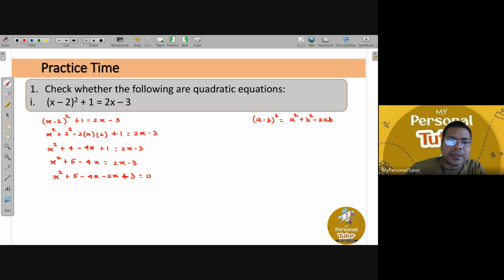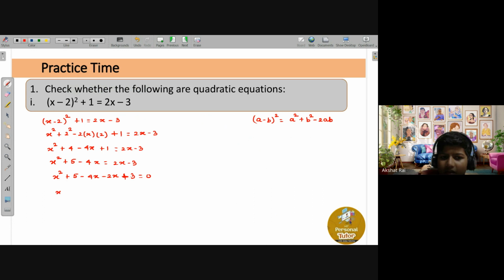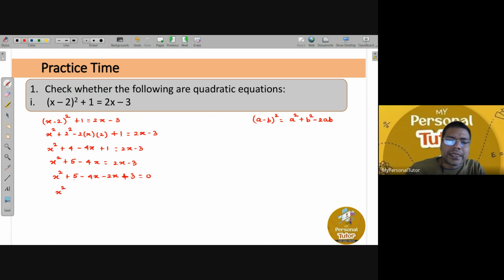Now you have to just simplify. So x square plus 8, yes, 5 plus 3 is 8, and this is minus 4x minus 2x is minus 6x, equals to 0. But if you remember, I told you, standard quadratic equation, how do we write? First write the x square related terms, then x related terms, and then constant term. So we will write in the standard form as x square minus 6x plus 8 is equals to 0.